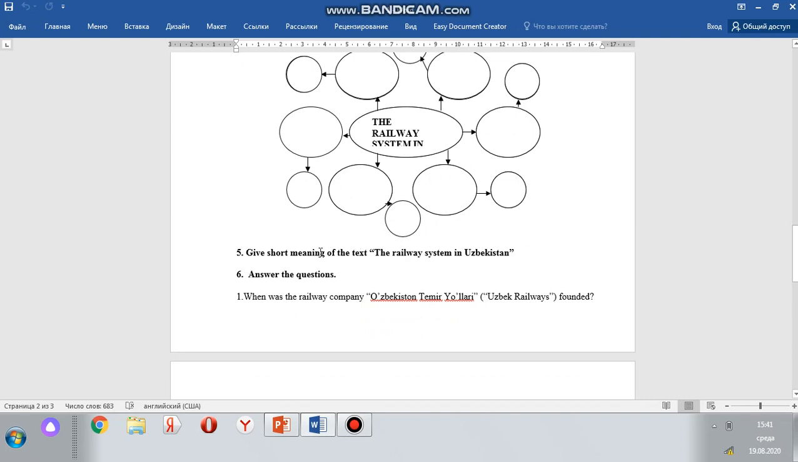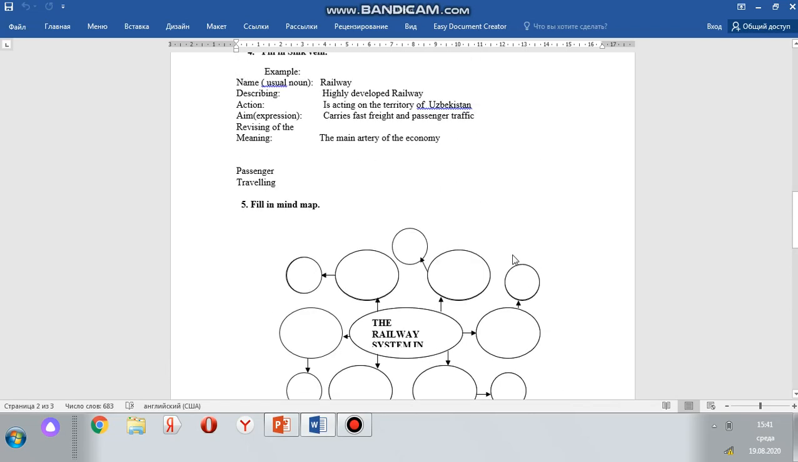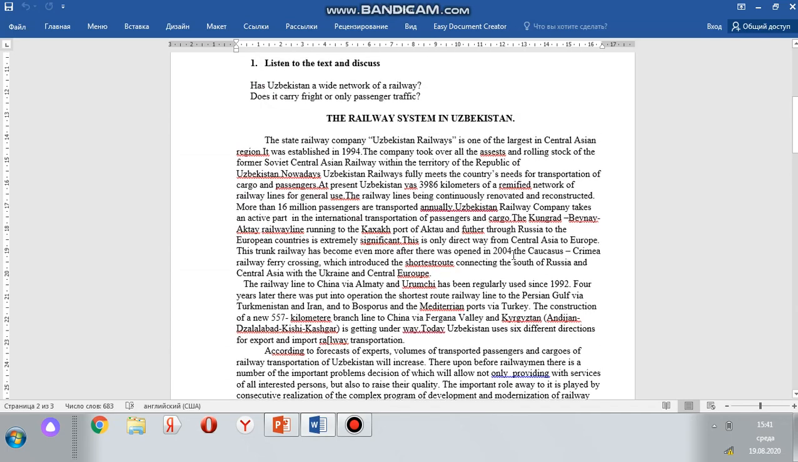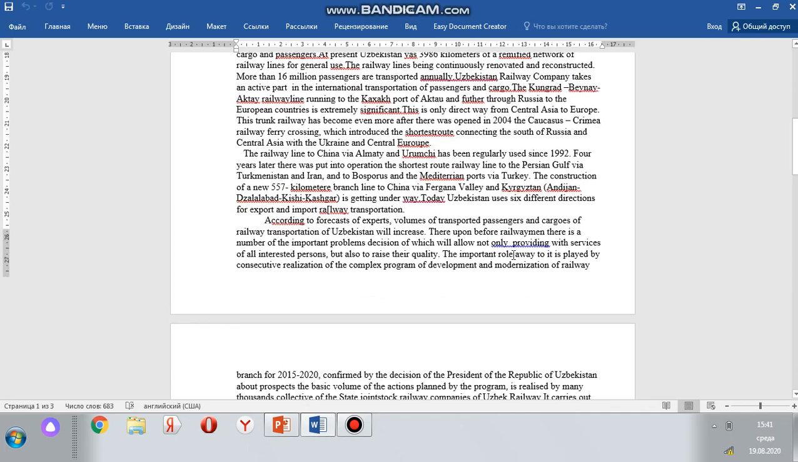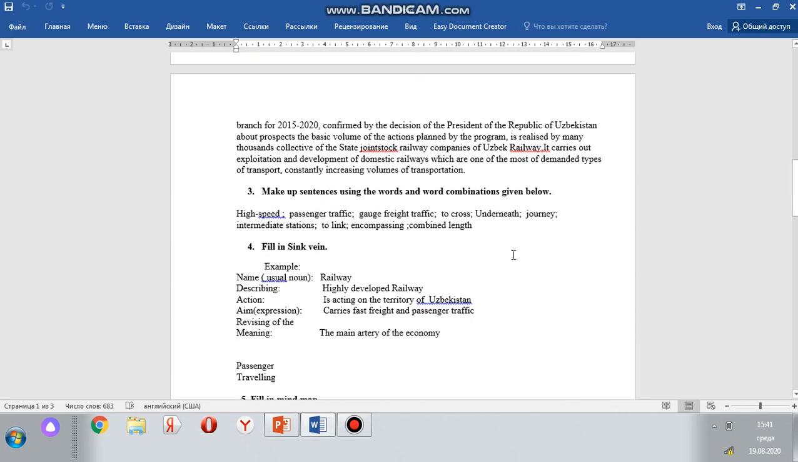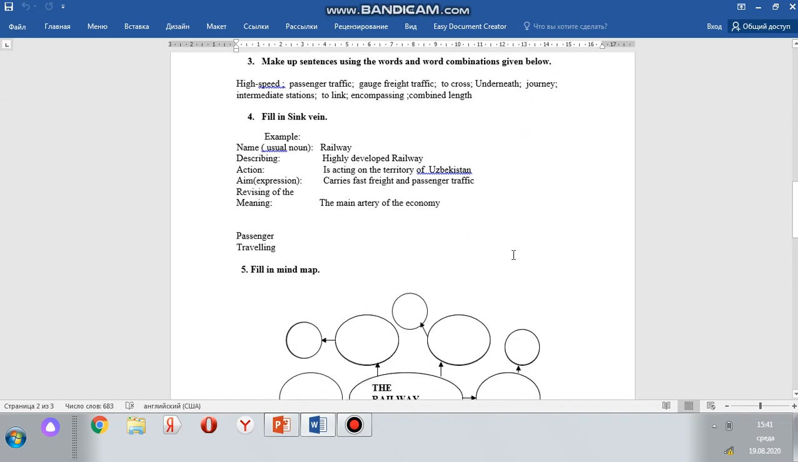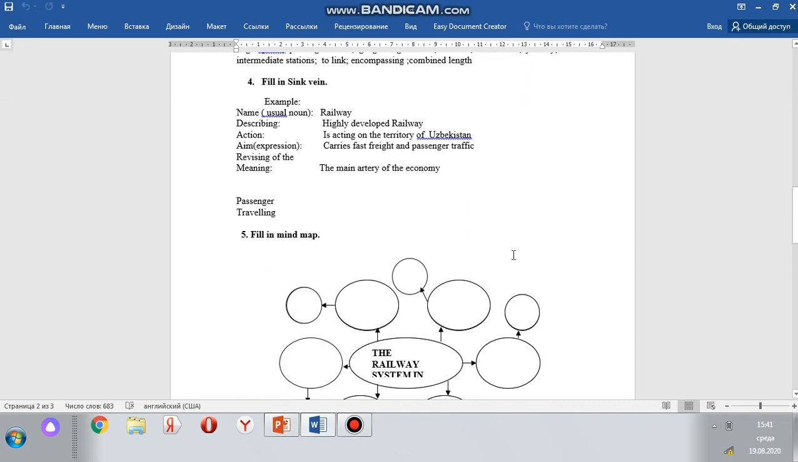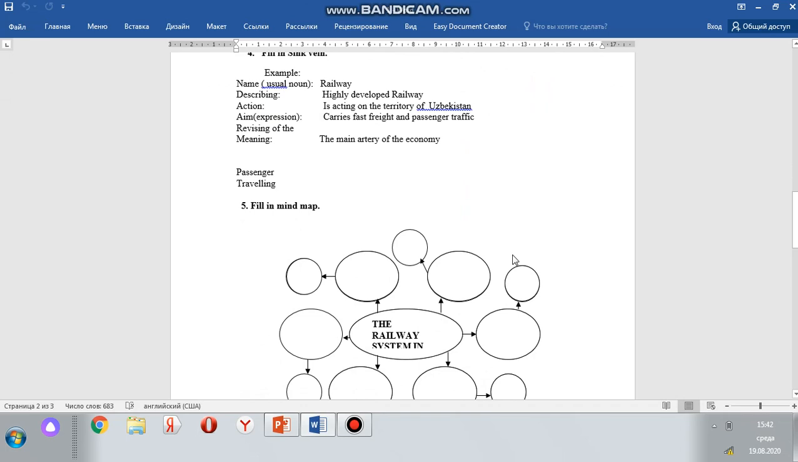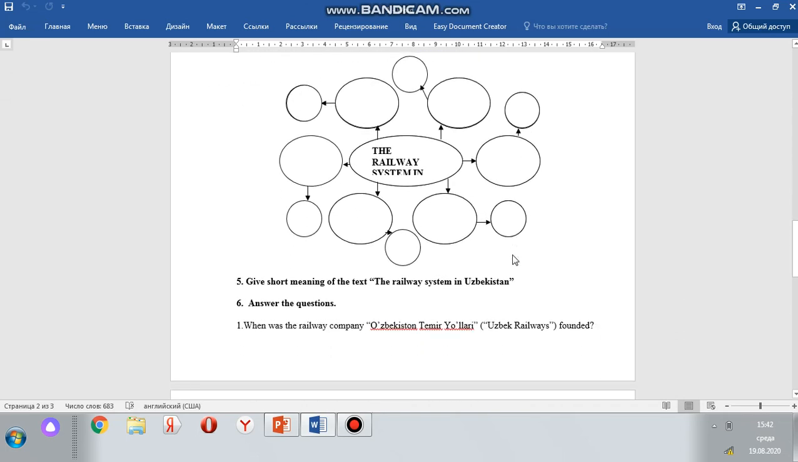Okay, the next activity is to give a short summary of the text, the railway system in Uzbekistan. After reading this text, you should retell it, and please, when you retell, switch on your camera, record it and send it to me as well.